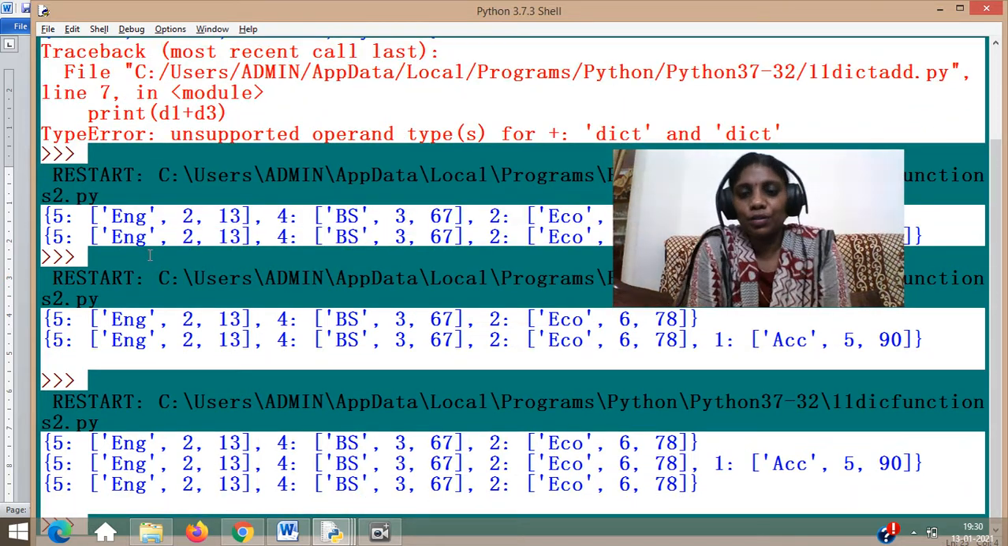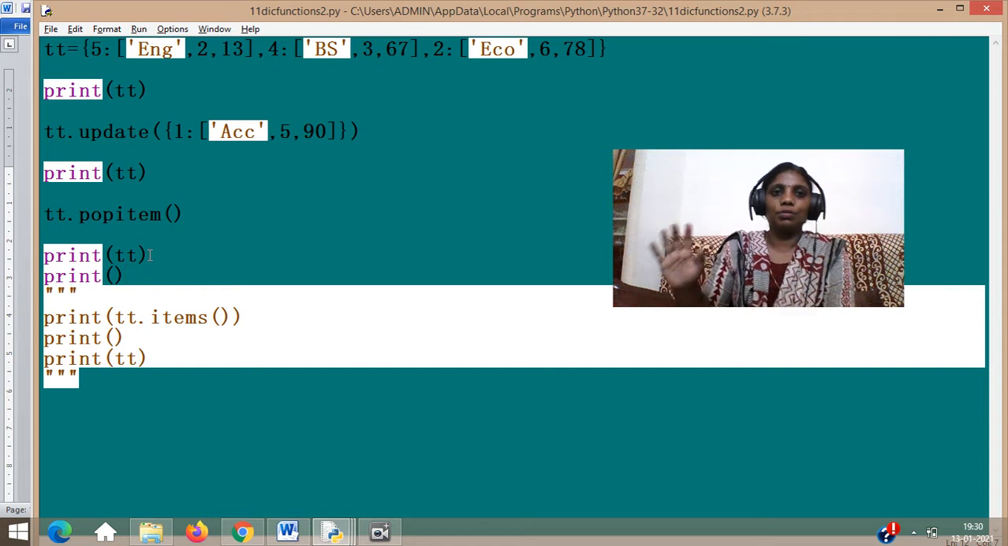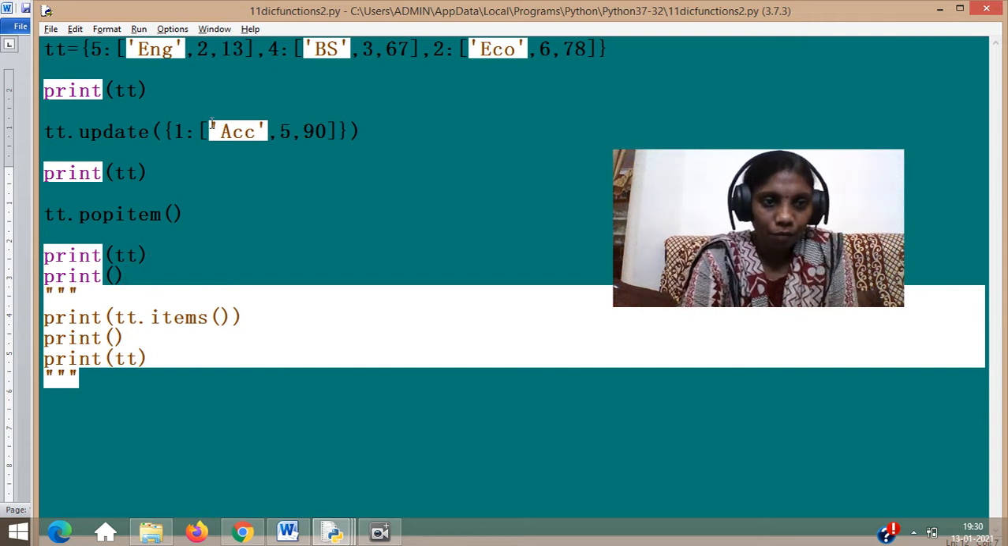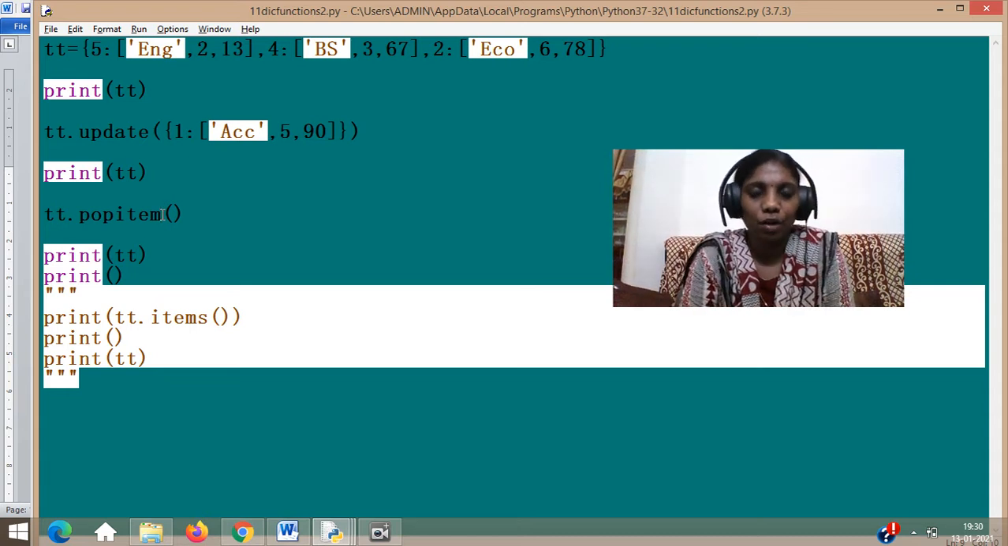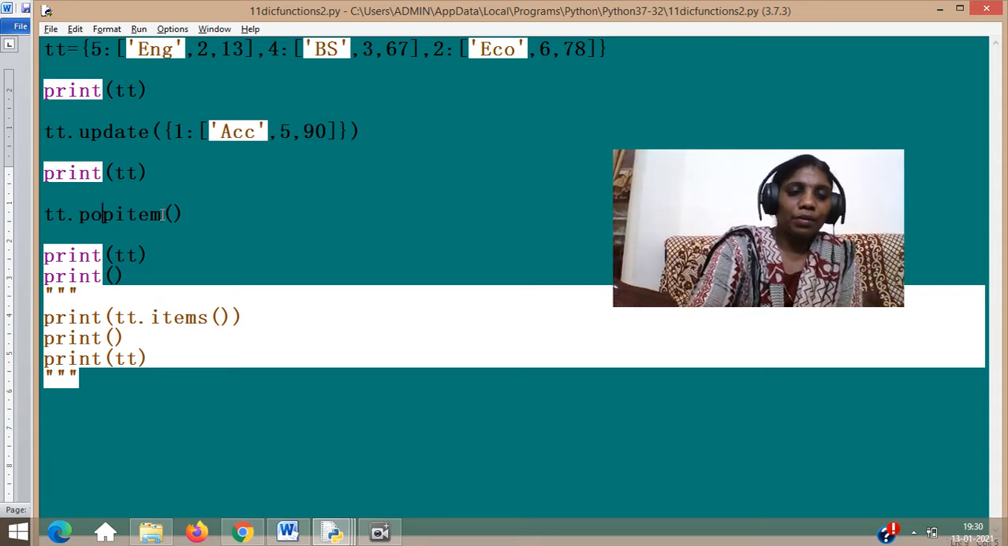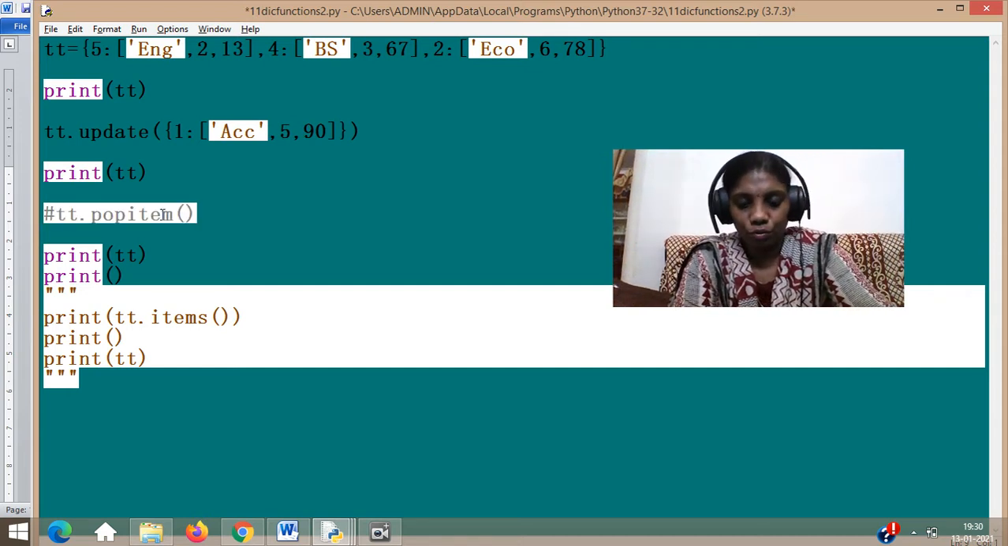Yeah, see, the last one is gone now. Earlier it wasn't gone because I didn't give that tt properly. So popitem, just simply giving, and after that you put a print, so the last item is automatically removed. Whereas pop, if you give, you need to specify what it is, which is shown in the previous video, which one of the keys should be specified there. So that's regarding popitem. I'll keep commenting it because I need to show you the last of the functions.